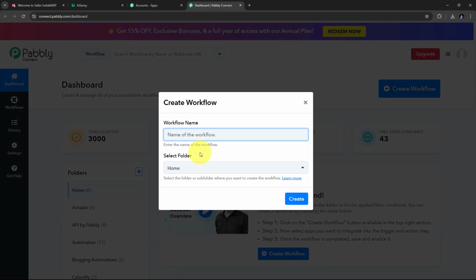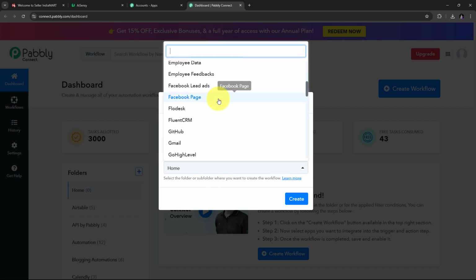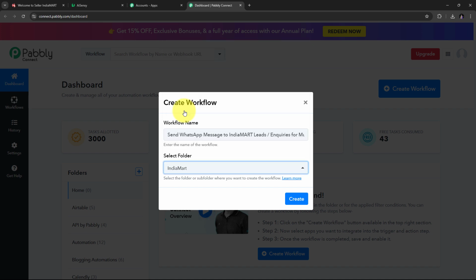Now here I need to name my workflow, so I'm going to name it as my objective, which is to send WhatsApp message to IndiaMART leads inquiries for Music Academy. Now I need to select the folder where I want to save my workflow, so I'm going to open this tab, and here I'll find all the folders that I have in my Pabbly Connect account. In this, I have this particular folder of IndiaMART, so I'm going to select this. And now I need to click on create.